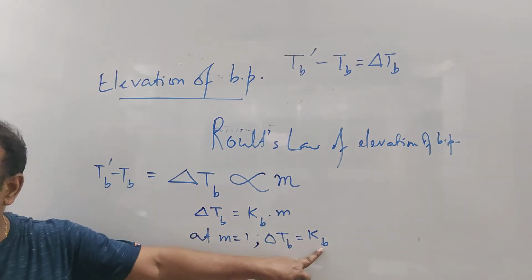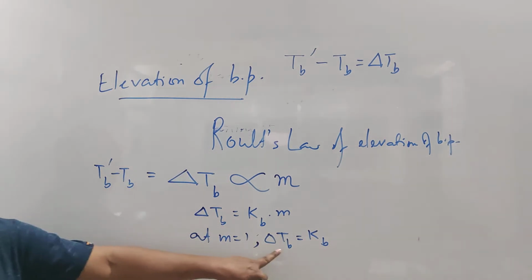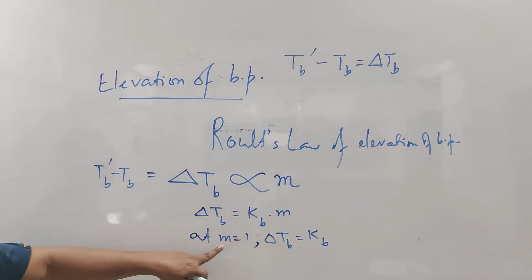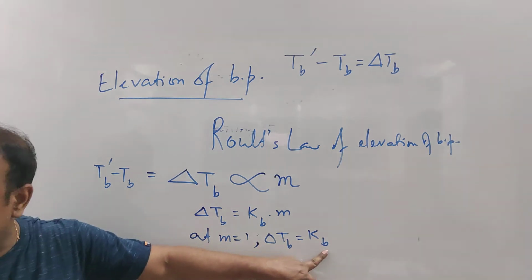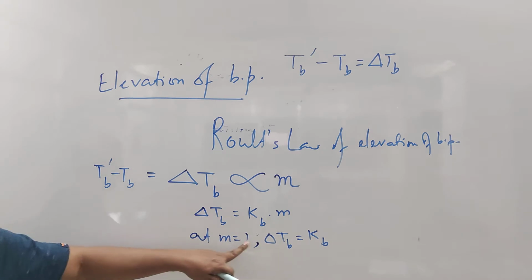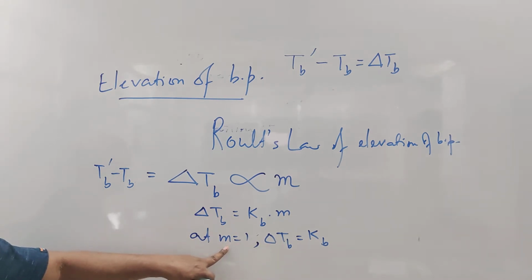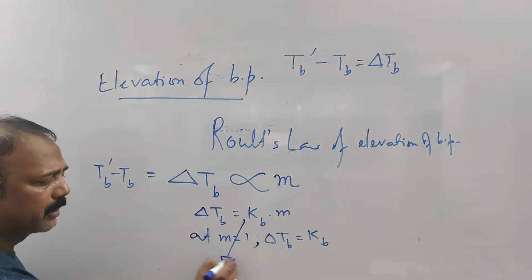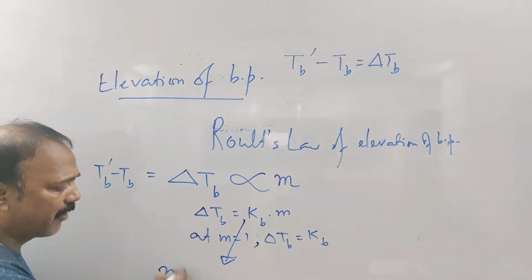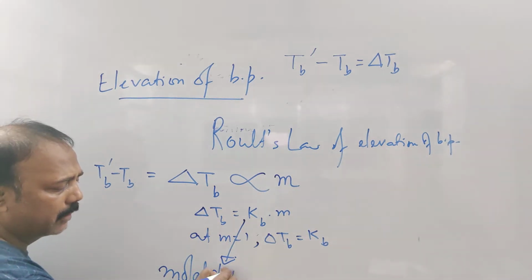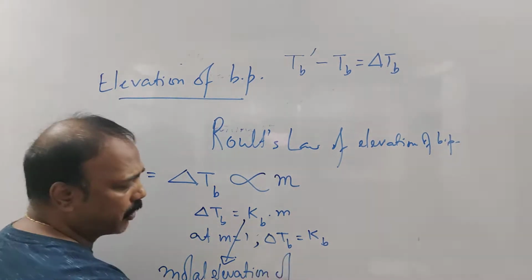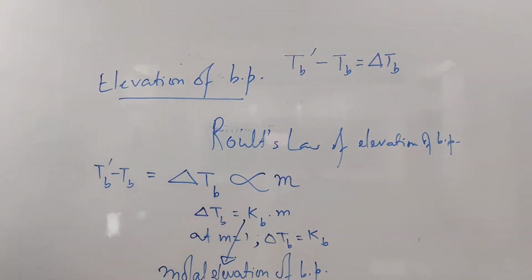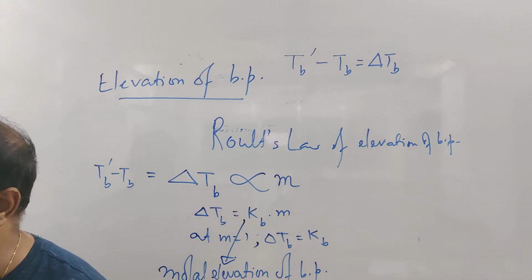So Kb is nothing but the elevation of boiling point when the concentration of the solution is 1 molal, and hence Kb is also called molal elevation of boiling point. Kb is also known as molal elevation of boiling point.